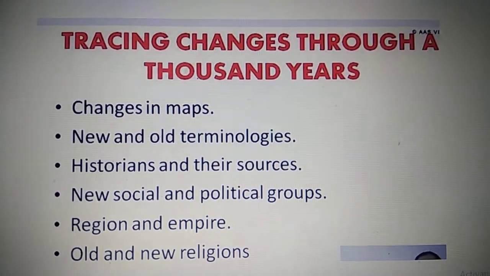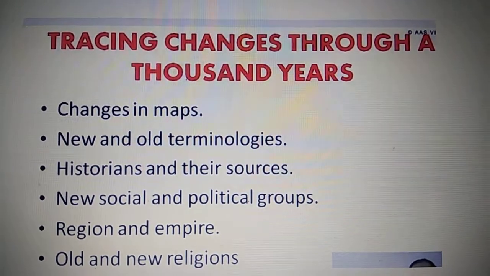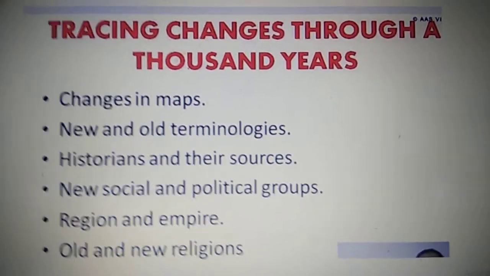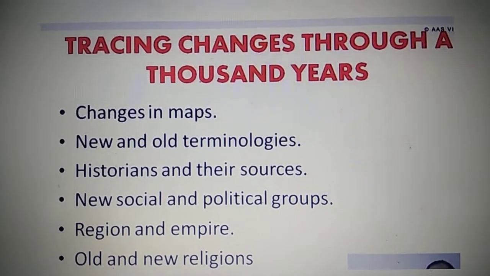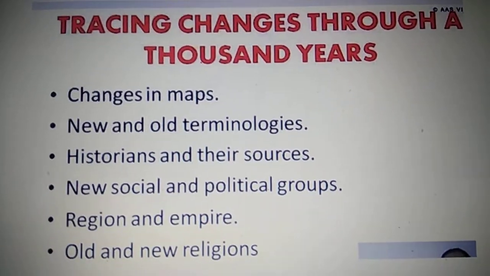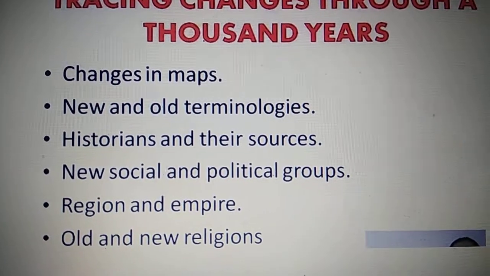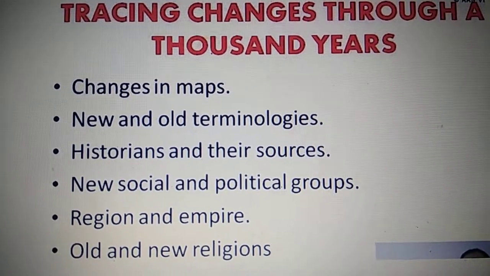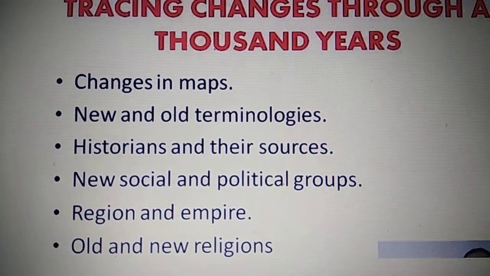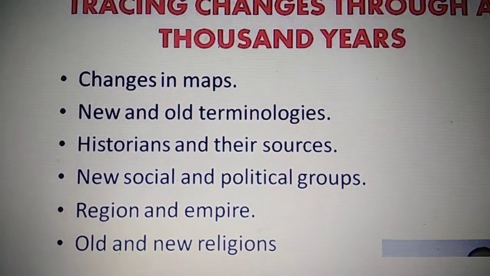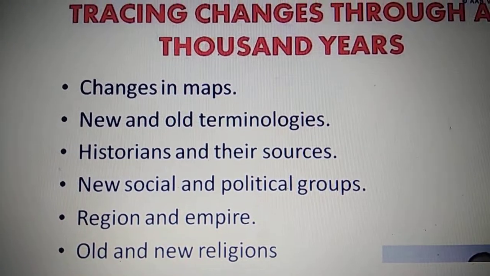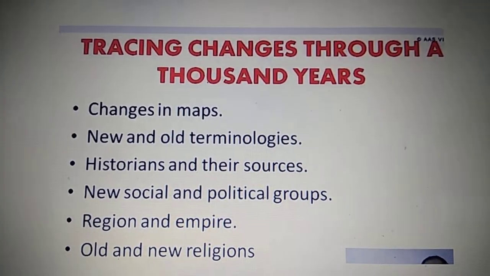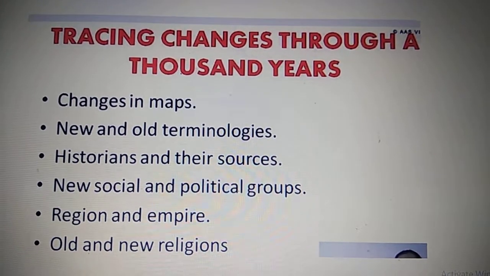So children, as we are going to start with medieval history, the first chapter in your lesson is Tracing Changes Through 1,000 Years. Now what are we going to learn? What are the topics that we are going to learn in this chapter? Let us see. First we will look into the changes that took place in the maps, new and old terminologies that have been used, historians and their resources, new social and political groups that have emerged, regions and empires, old and new religions. So we see changes taking place, and very interestingly the name of the chapter is Tracing Changes Through 1,000 Years.